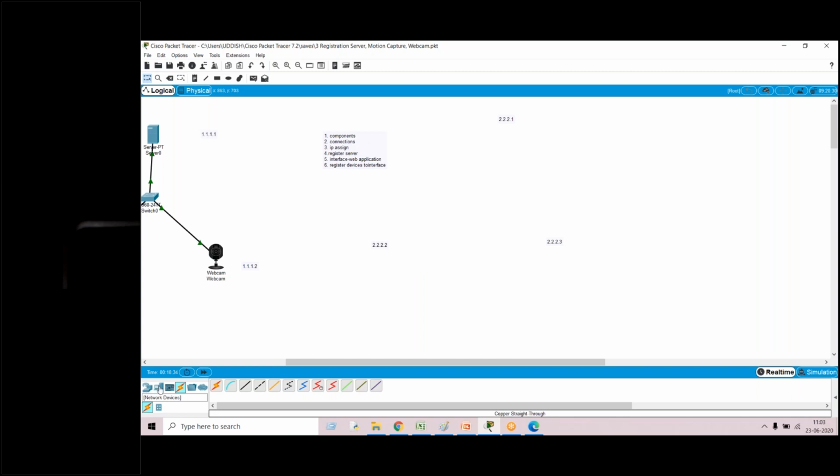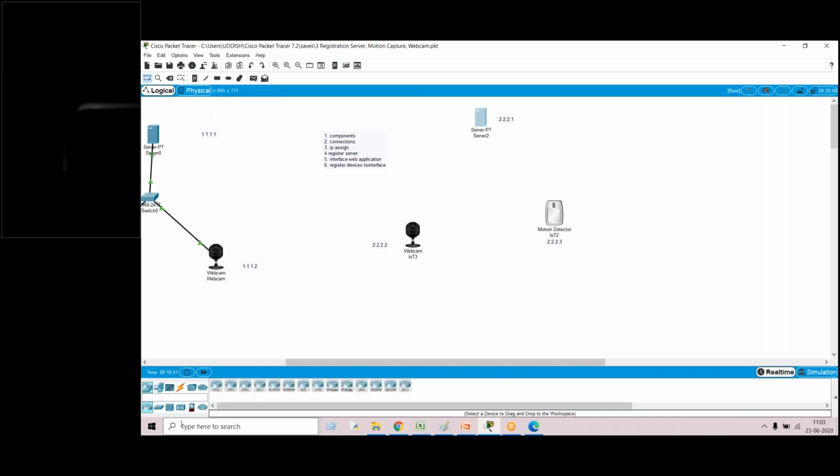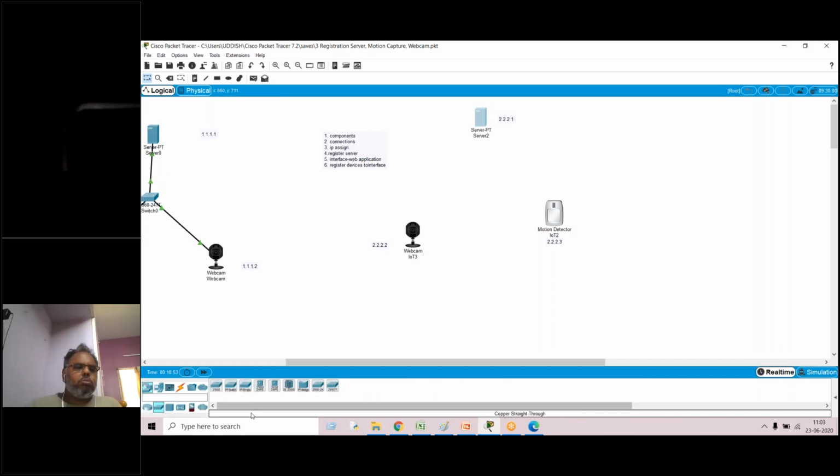Okay, so first step is nothing but simply choose your devices. One is server. I'll be choosing motion detector. I'll be choosing webcam. I'll be choosing a switch.